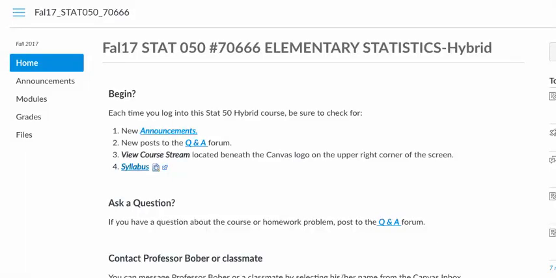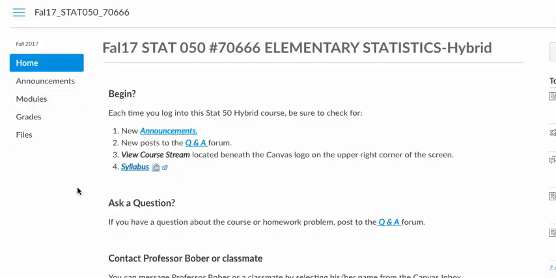I just wanted to repeat some information that I was giving at the end of class about how to navigate through our course. When you log into the course, you should get to this homepage. And as I stated in class, if you wanted to double check to see if there were any announcements or questions and answers that were posted since the last time you logged in, you would want to click on each of these hyperlinks. You could also find announcements by clicking on announcements in this left menu bar.